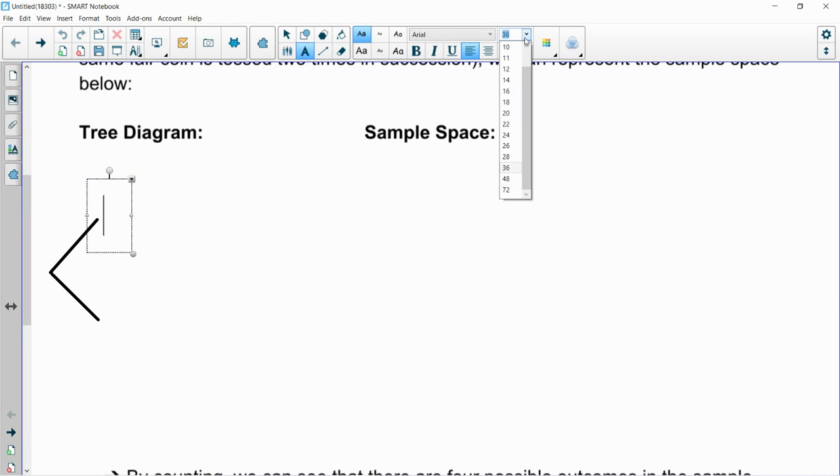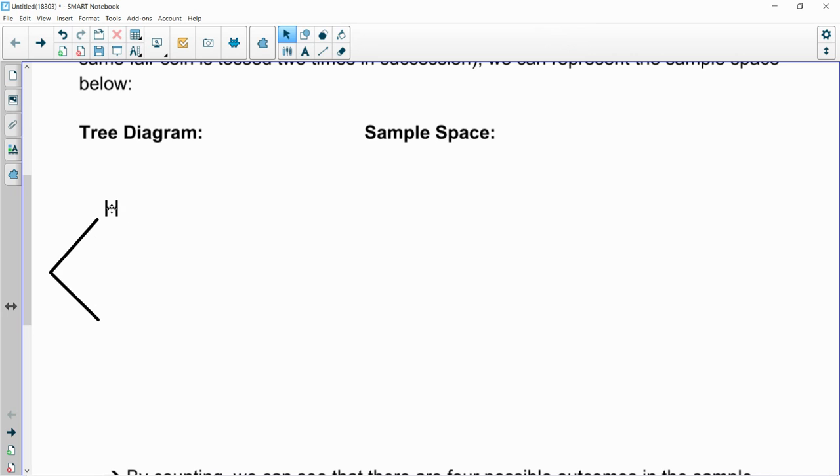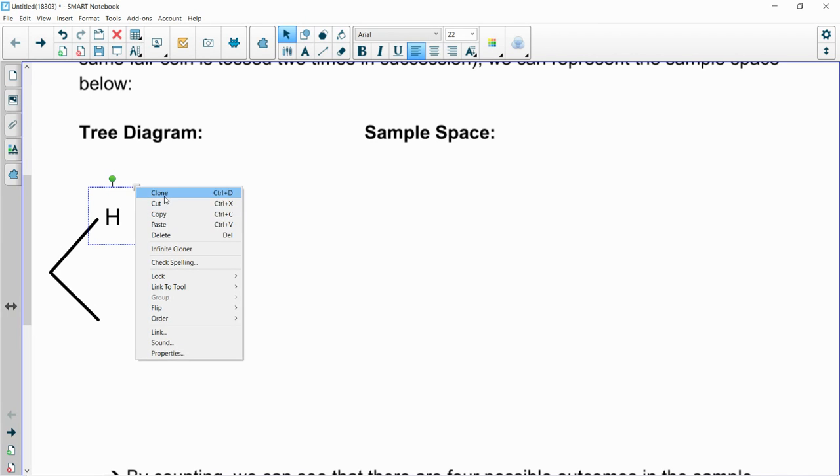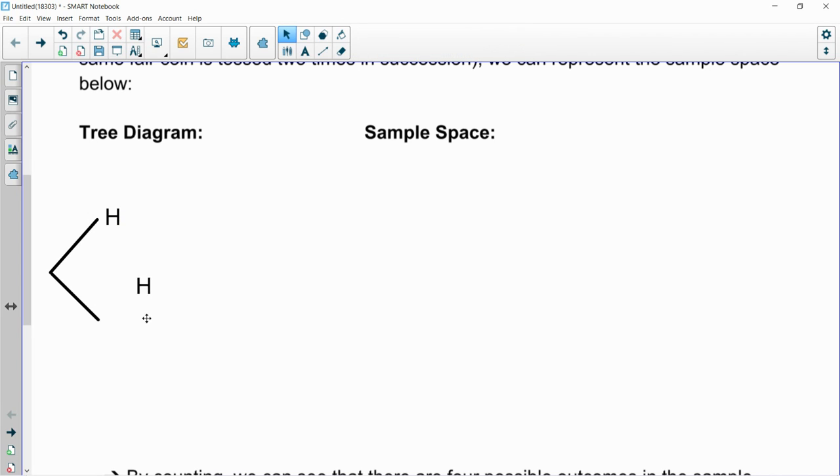So I'm going to put a little text box in here. I'd like you to do the same. Work along with me in your notes on your Chromebook, please. And we are going to go ahead and put these two possibilities in. And as we said earlier in the description in the notes, H for heads, T for tails. So there we go. Our first flip, two possible outcomes. Now, this part of the tree diagram where the first branches end are the possible outcomes.